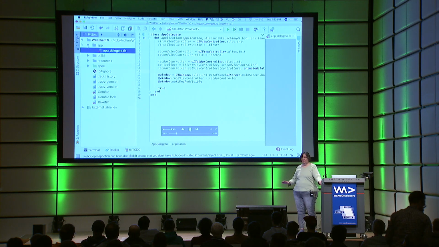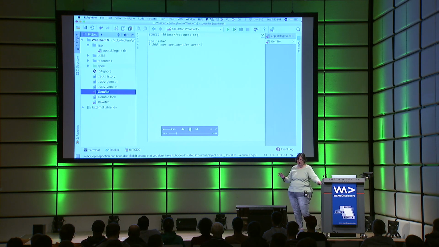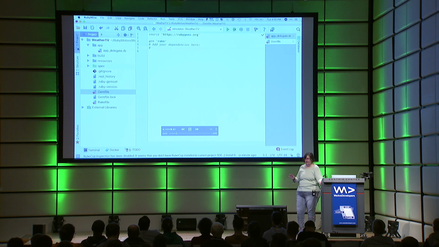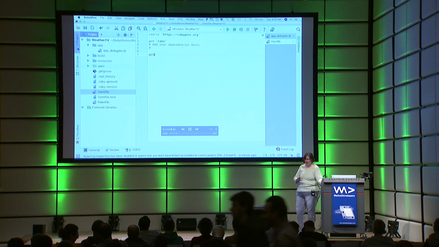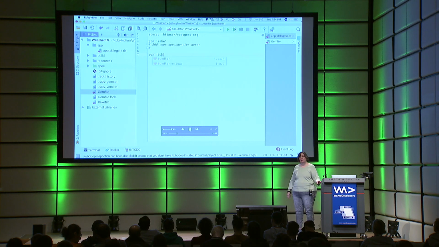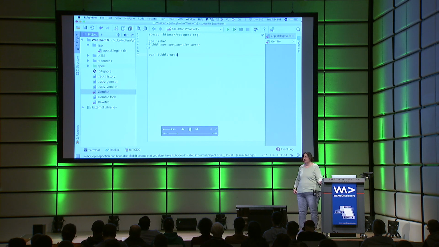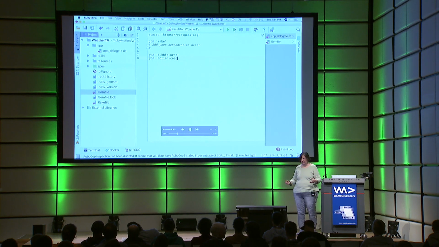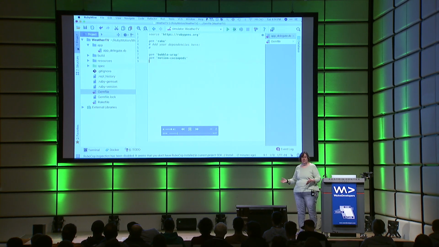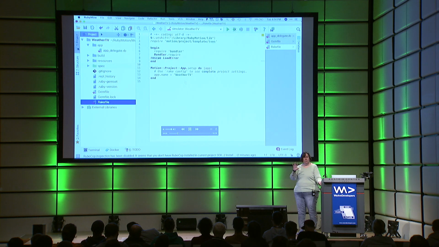So let's get the project set up with the gems and pods that we actually need to use. We'll start off with our gems. We set those up in our gem file, and the first gem that we're going to use is called BubbleWrap. This was actually the very first RubyMotion gem, and it just makes some of the standard iOS APIs more Ruby-like and nice for Ruby developers. Then we're going to use Motion CocoaPods, because we're going to be using that CZ Weather Kit. And finally, we're going to use ProMotion, and ProMotion will be our screens that we're designing.